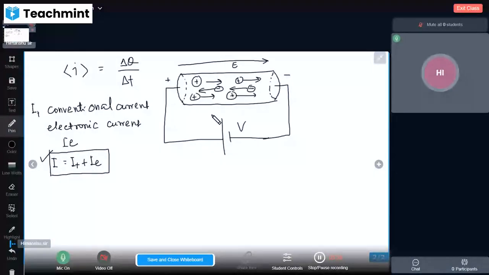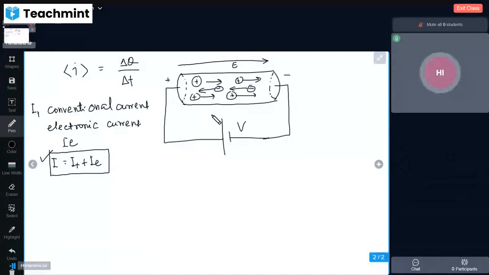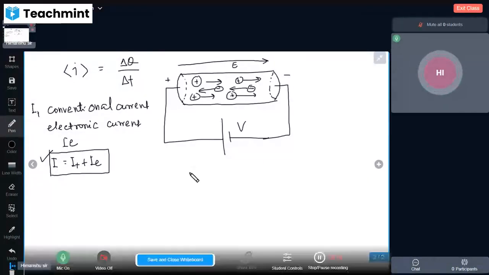For semiconductor devices, the charge carriers may be holes. For electrolytes, they can be ions. So charges are composed of many different types of things: holes, ions, positive charge, negative charge. Overall, positive charge gives the conventional current, and electrons carrying the charge give rise to the electronic current. Understood?